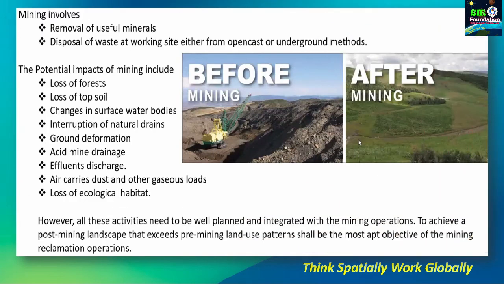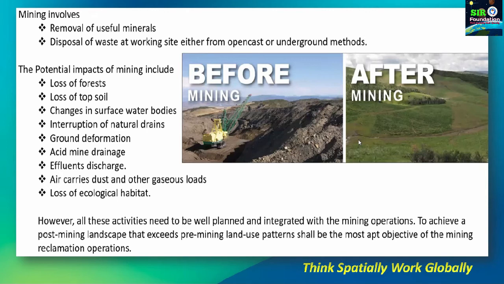Okay, so here you can see mining involves removal of useful materials and disposal of waste at the working site, either from open cast or underground method. Once that mine gets abandoned, that particular site is used as a waste dumping yard, or it is just an open cast area.